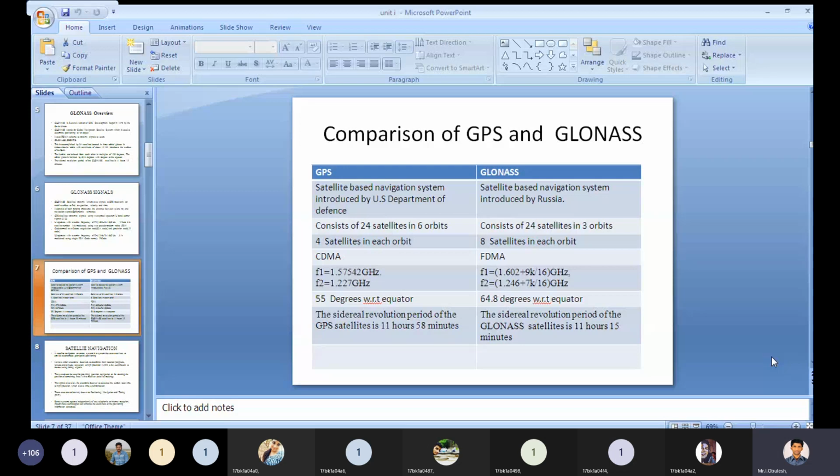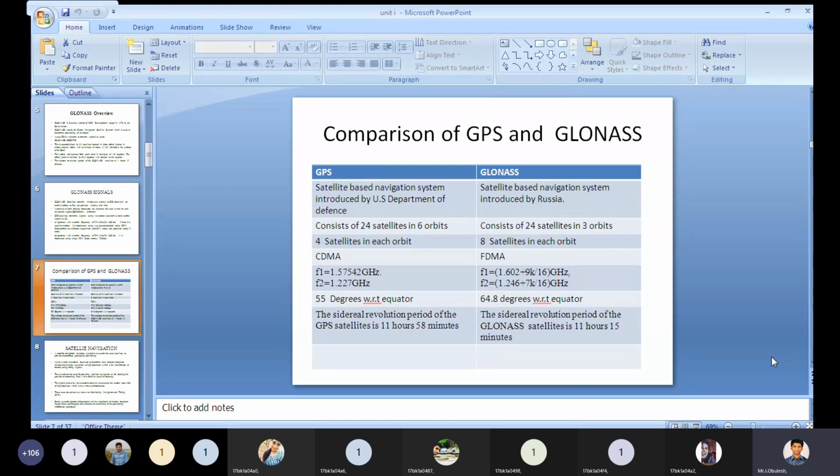Coming to GLONASS, this satellite based navigation system was introduced by Russia.